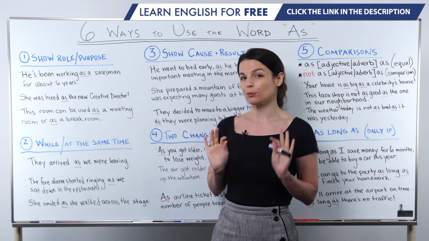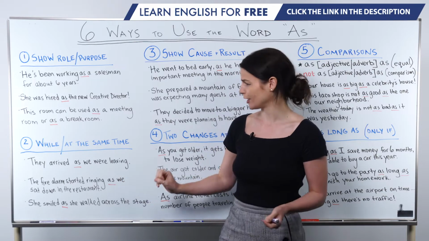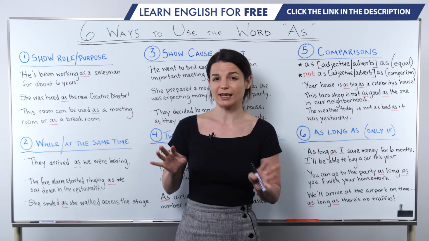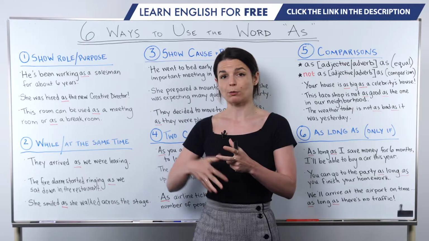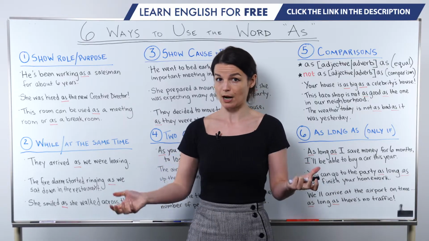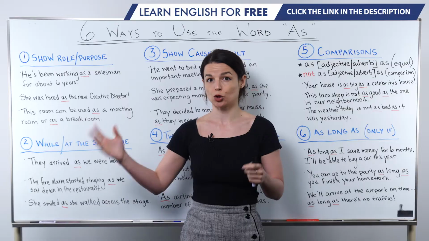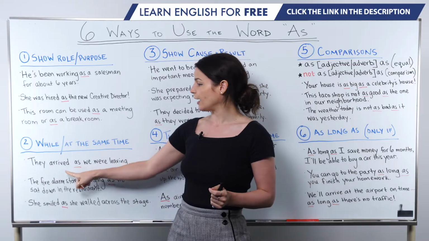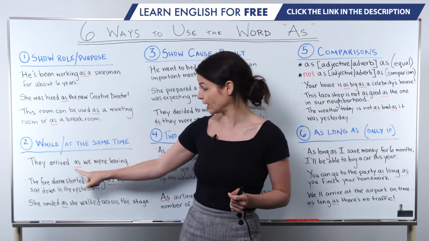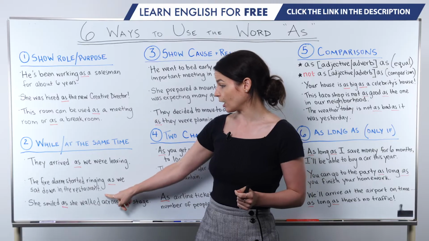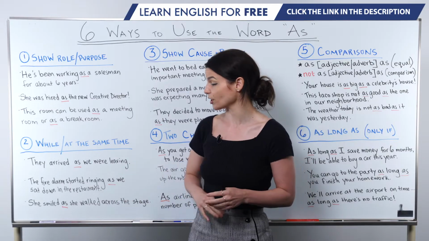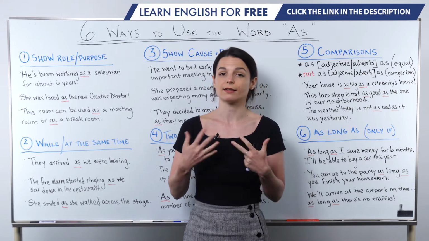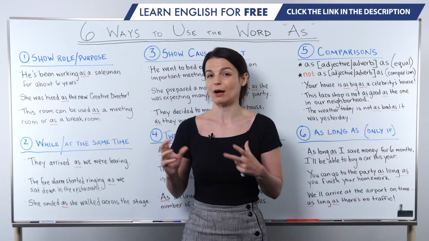Please note we cannot replace as with while here. For example, the fire alarm started ringing while we sat down in the restaurant. We wouldn't use it in this way. While we tend to use with progressive actions that are happening at the same time. So we tend to use while when we talk about 2 continuing actions happening at the same time. We're seeing in these cases, we have a simple past tense action and a progressive action. Same thing here, a simple past tense action and a progressive action. So we don't use as and while in exactly the same way, but they do communicate the same feeling of 2 things happening at about the same time.